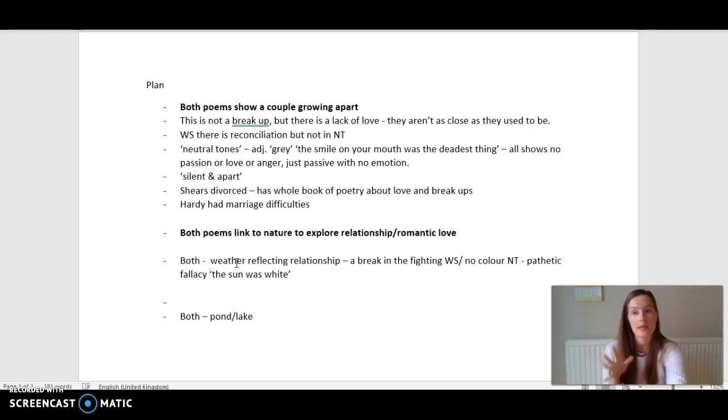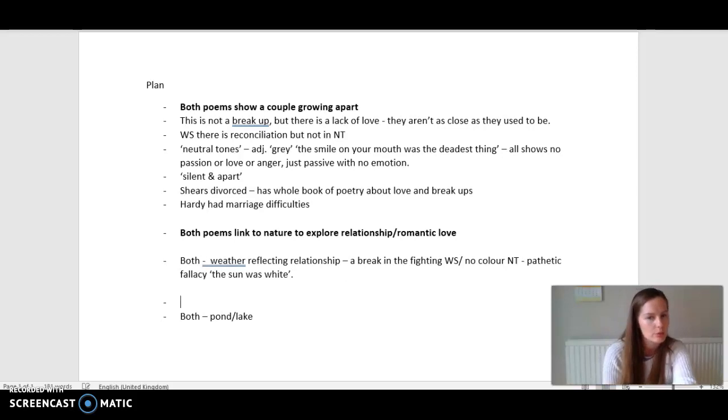But remember, this plan is for you. It's not for your partner, it's not for the person sat next to you, it's not for the teacher. Although we might be able to see your ideas coming through your plan, don't think, oh, the teacher's going to read that and it's not going to make sense. So long as the essay makes sense, the plan is what works for you. It needs to obviously help you to make sure that your essay is well structured. But if you're writing it down and words are going down on the page because you're just getting everything out of your head, don't worry about it looking a bit funny.